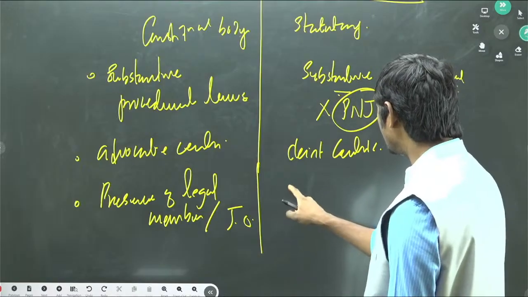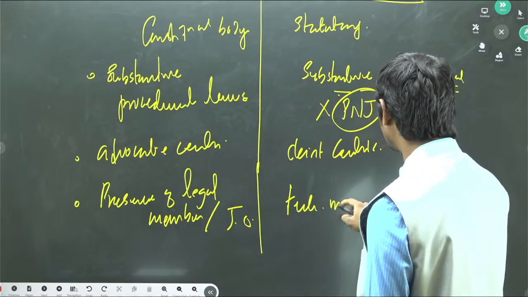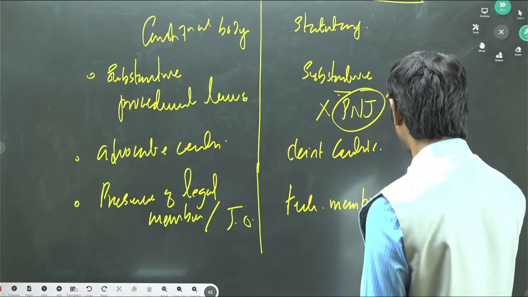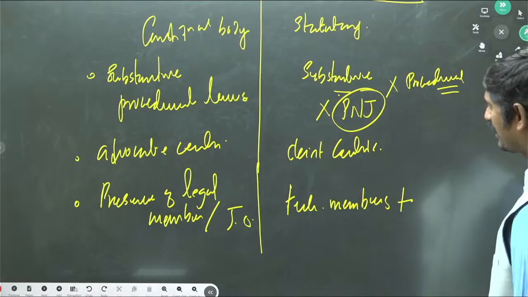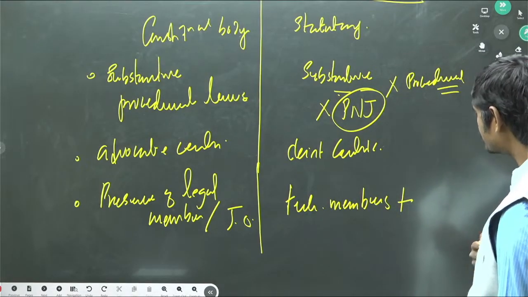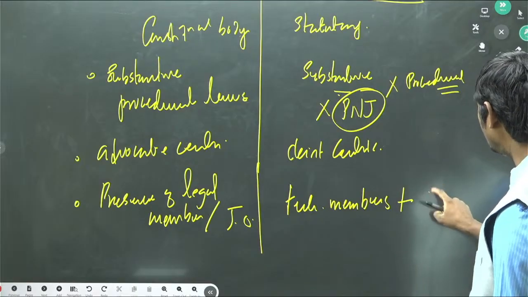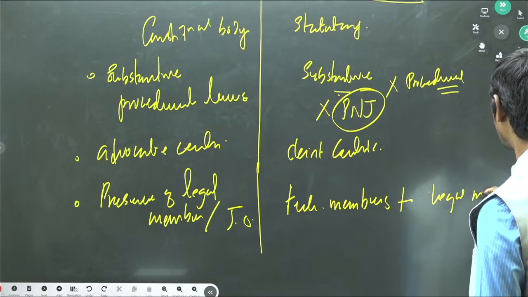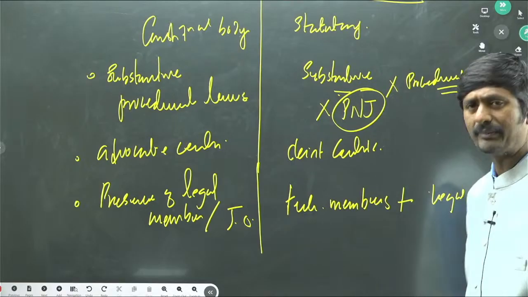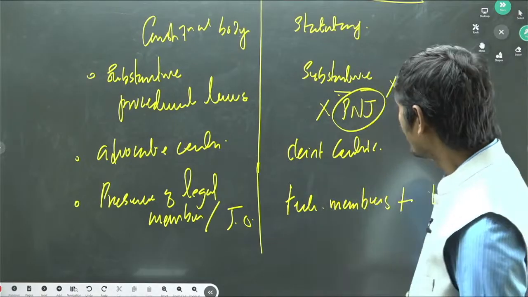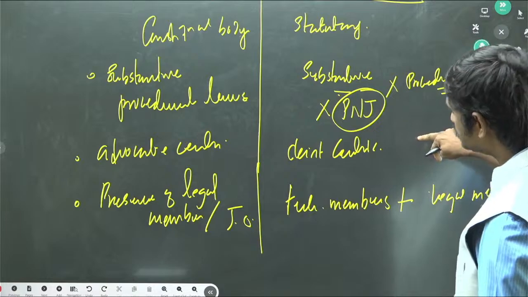There will, of course, be technical members, plus there will also be legal members like senior advocates and other members.